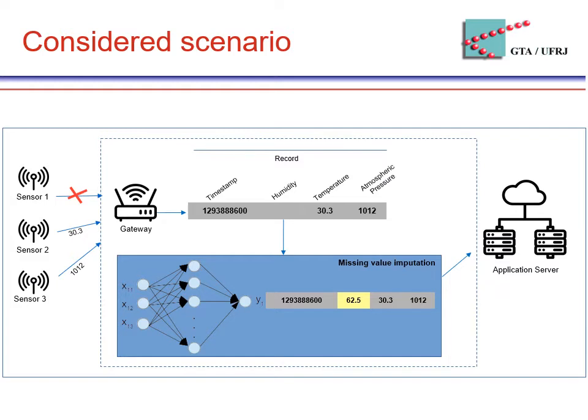This figure shows our considered scenario. We can see that sensor 1 failed to send the humidity attribute at this timestamp, so the gateway receives the record and puts in the missing value before forwarding to the application server. But as the gateways have processing-constrained resources, data imputation methods must be simple, light, and provide good predictions.